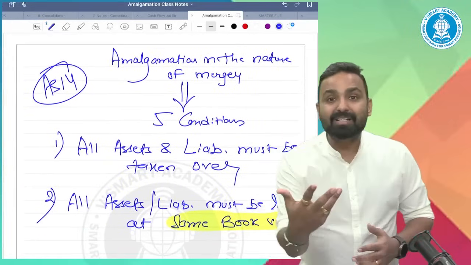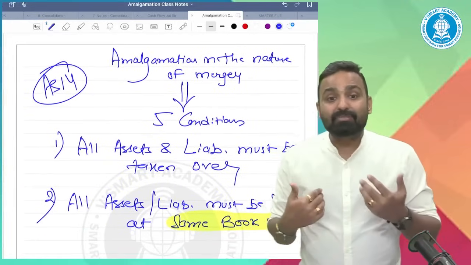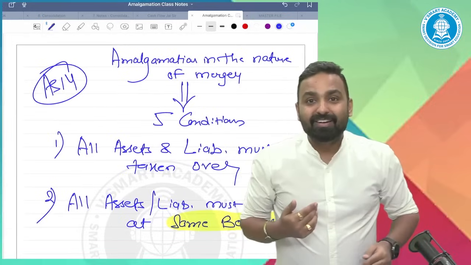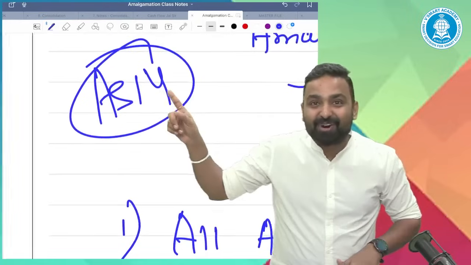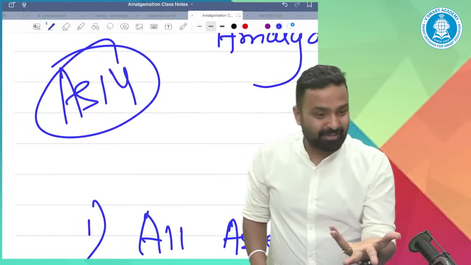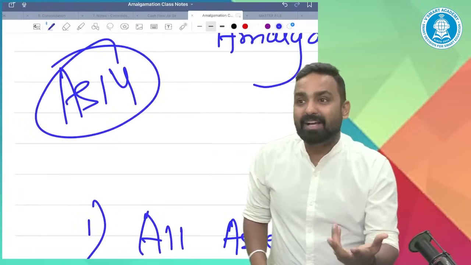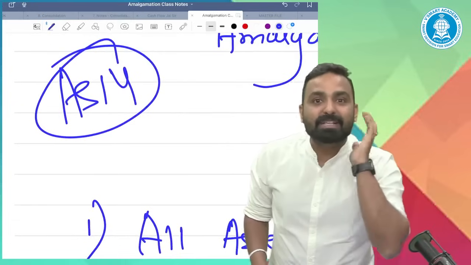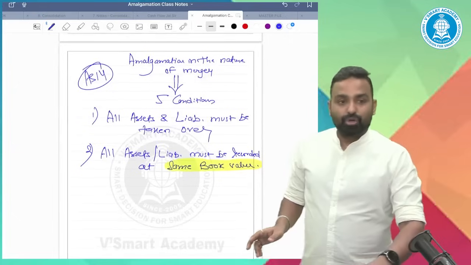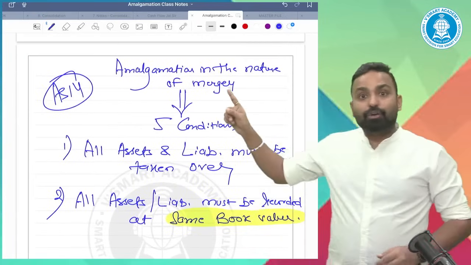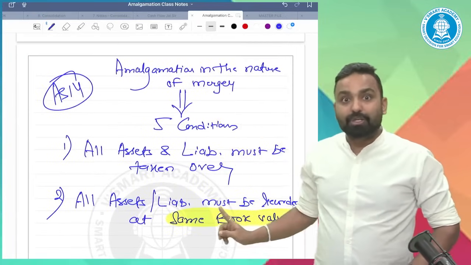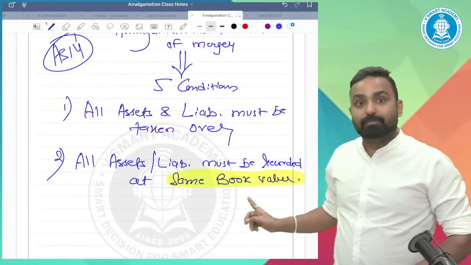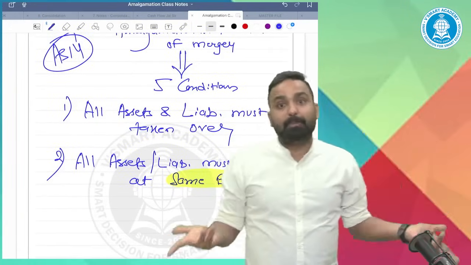PC is a consideration which is calculated with the mutual consent of transferor and transferee. AS14 will not give you any accounting method for PC or any method to calculate PC. So do not say, sir, we are following amalgamation in the nature of merger, and in the nature of merger we record the assets and liabilities at book value, hence calculate the PC at book value.